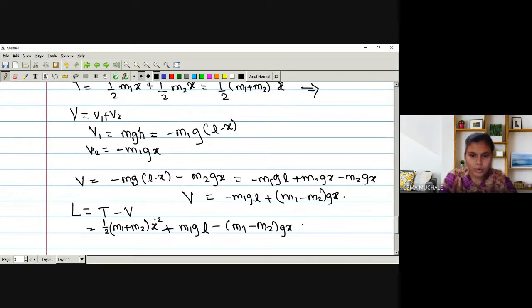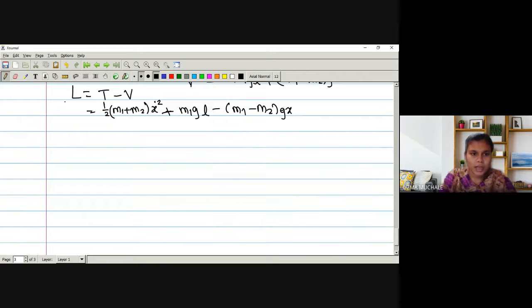So here we have found the Lagrangian L, the new function. Now how many generalized coordinates do we have? Only one, that is simply x, which is sufficient to describe the position of a particle, because the length is fixed. If x is known to you, L minus x is also known to you, then you can find out the position of m1 and m2 directly.